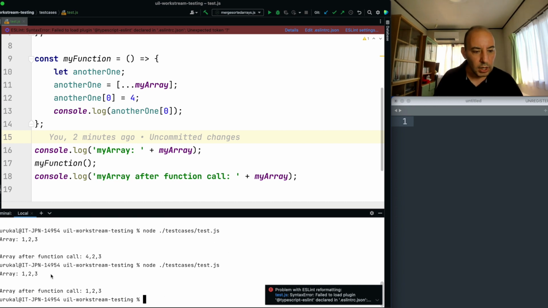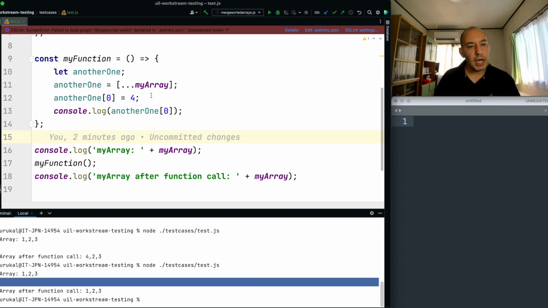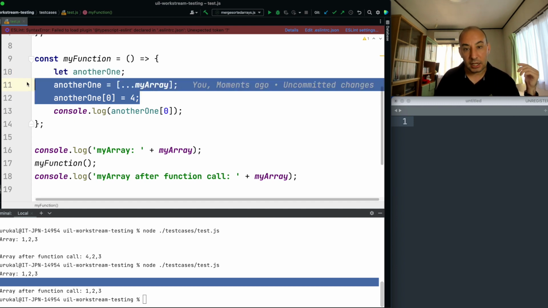Yes. Now I see initially my array was 1, 2, 3. And when I call some functions, I change the context of the other variable that I just copied from my original variable. And even if I change the context, the original array is not impacted because I'm changing the duplicated context. Now it is not the same position pointed to by both objects, but both are pointing to different contexts. The second one was just duplicated from the first one, but it is still another memory stack. It is not the same one anymore.